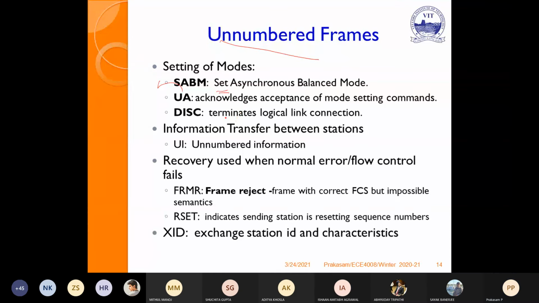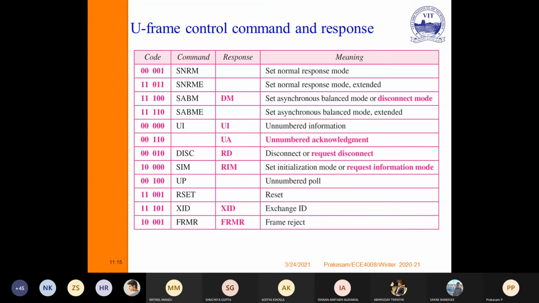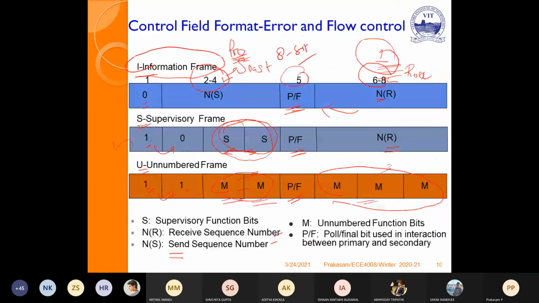Similarly, it also acknowledges the acceptance of the mode setting command. Suppose you are setting the mode from transmitter to receiver, the receiver should acknowledge. Then it is also used to discontinue, to terminate the logical link connections. You see here, again that U frame contains 5 bits. You see here, U frame 2 plus 3, 5 bits.